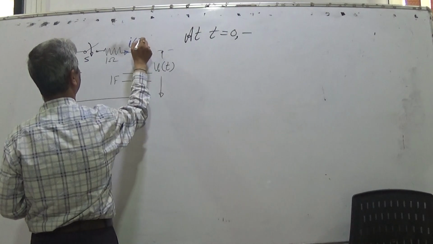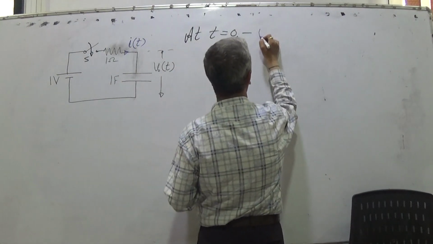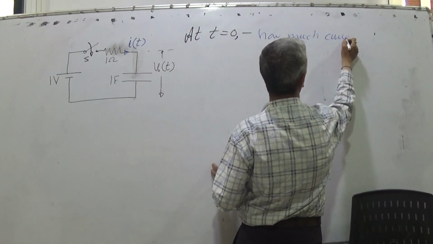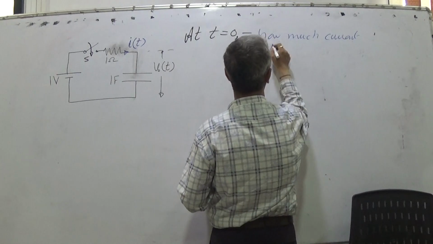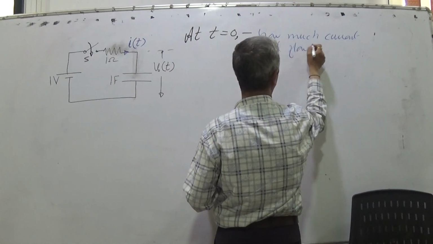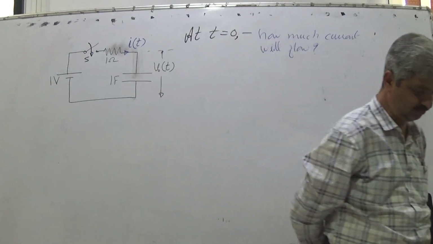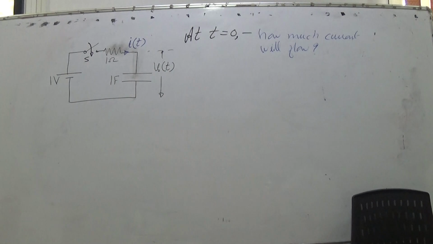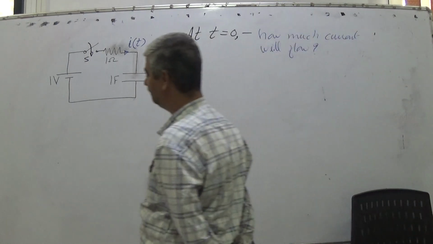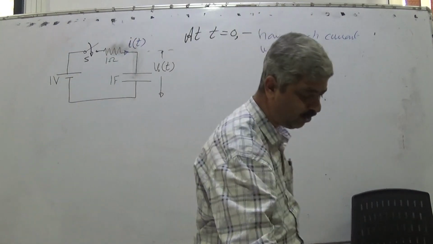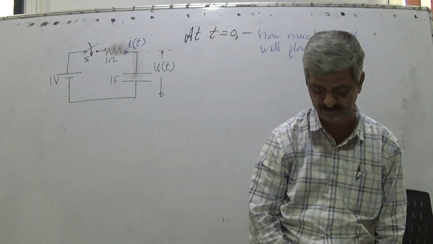I can write it as I T. How much current will flow? It is a simple question. At t equal to 0, how much current will flow? And obviously it is told that it is an uncharged capacitor. So you know that this is resistance. Resistance obeys Ohm's law.